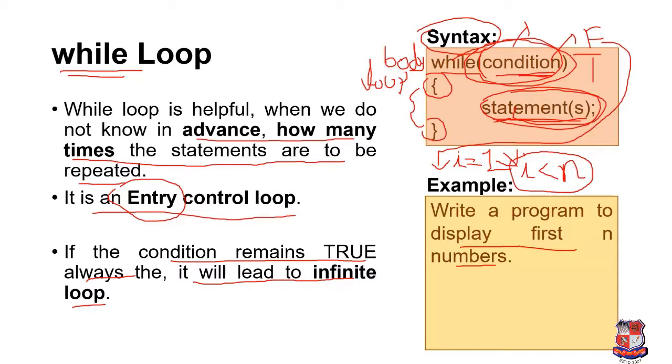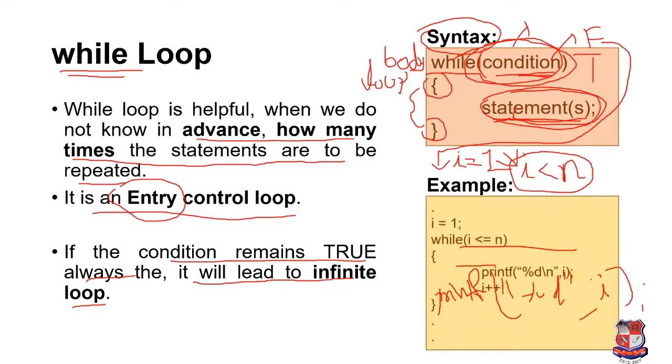So what will be the statement for our program? For that we have to print the value of I. So our statement will be like this: printf("%d", I). So we have to print the value of I. We can check this over here.